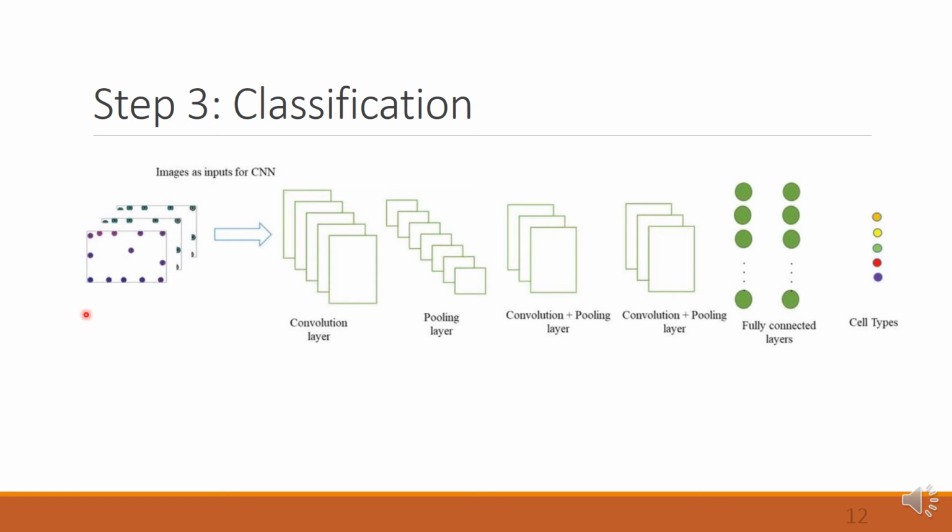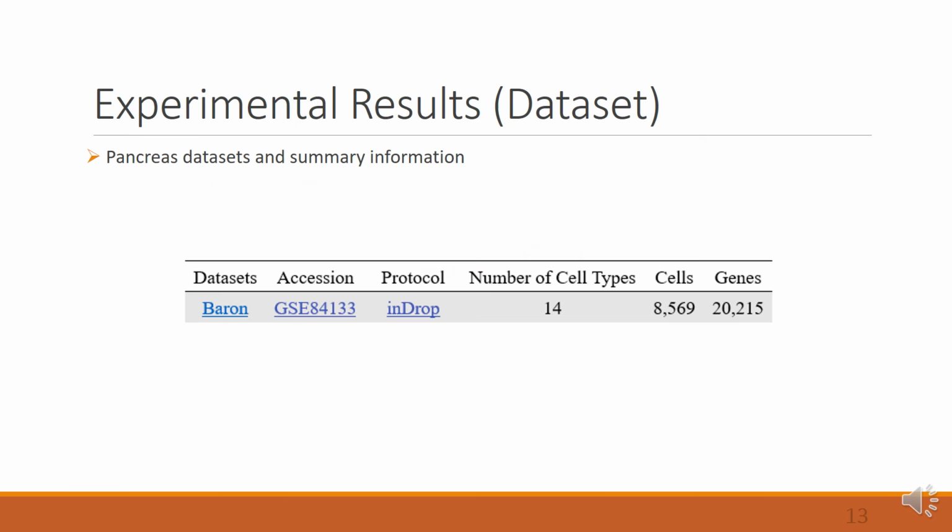Now, once we have constructed images for each of the cells, we pass them through a CNN, and then to do the classification, we just use parameters including 32 filters of 3 by 3. And we use a ReLU activation function, max pooling for pooling, and local response normalization.